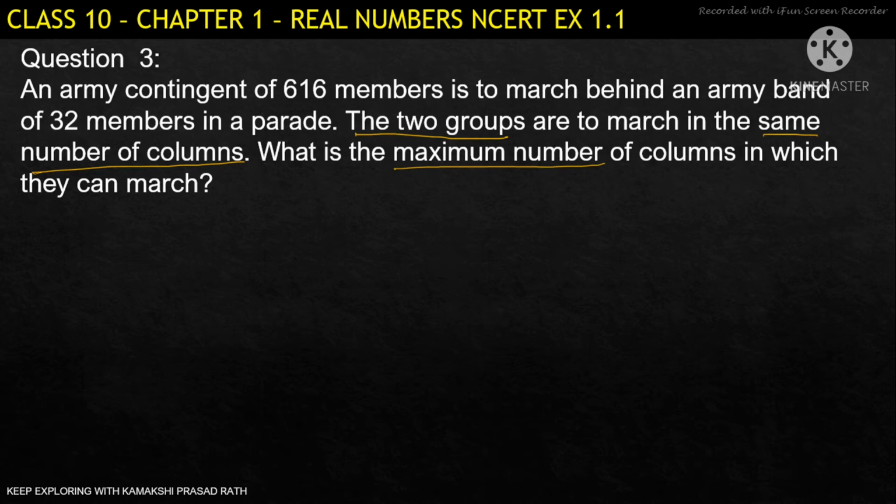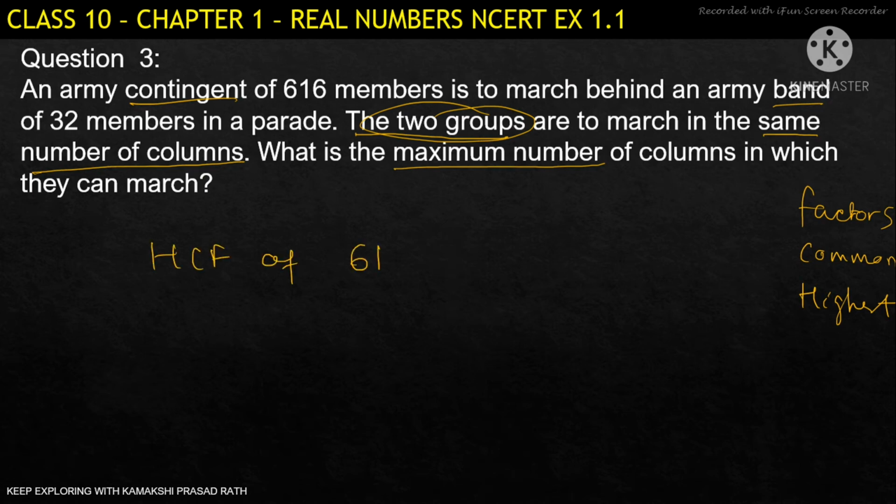So here that means we have to divide this army contingent and the army band into groups, which means you have to find their factors. We are grouping them. Next, same number of columns, so common, and finally maximum number, so we are getting the highest. Generally in this type of question we have to find the HCF of these two numbers. So here we'll find the HCF of 616 and 32.